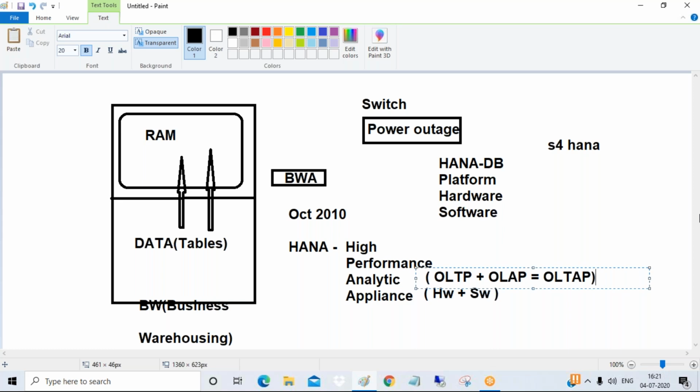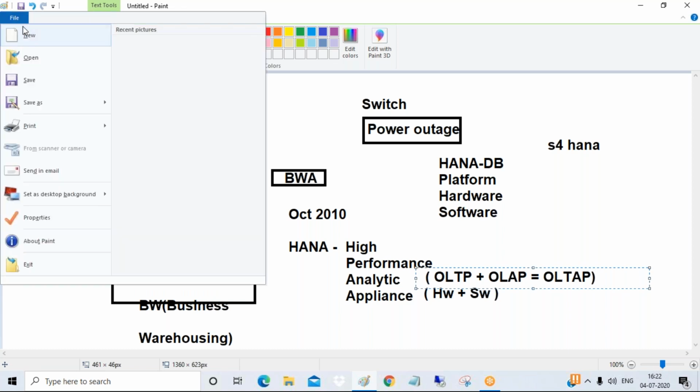Now, guys, any question up to here you want to ask me? So I can continue. Any doubts, any questions? Fine, guys. So the next point is about in-memory database. Is it clear? What is an in-memory database? In an in-memory database, guys, all your data will be stored in RAM, and all your data processing will be carried out in RAM itself. And you know that, guys, RAM is million times faster than the disk.